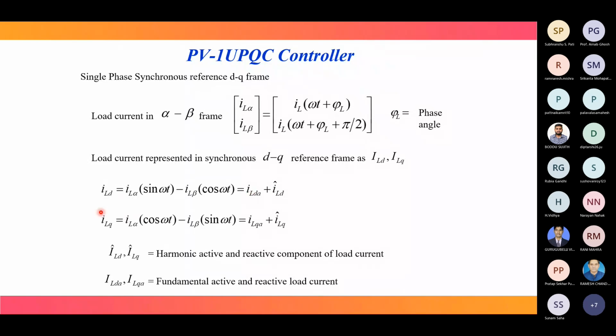Similarly, I_LQ has a fundamental and a harmonic component. I_LDA and I_LQA are the fundamental active and reactive load current, and I_LD hat and I_LQ hat are the harmonic components of the load current. That means we have segregated the current in the D and Q domain into fundamental and harmonic components.